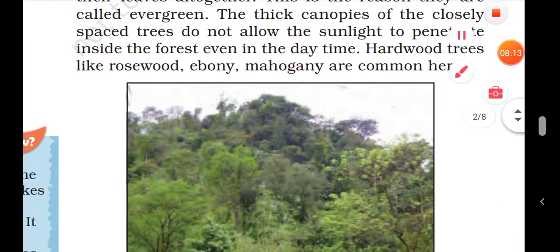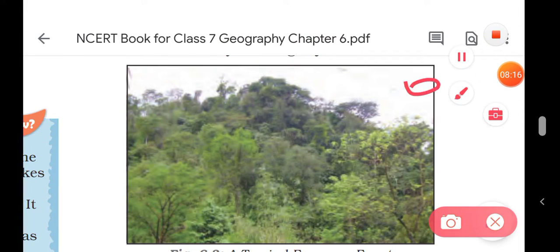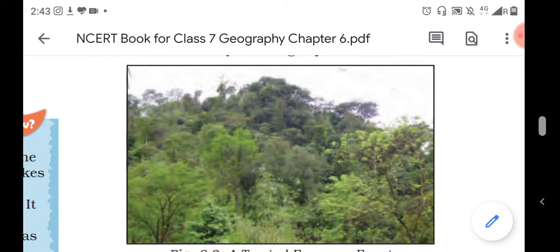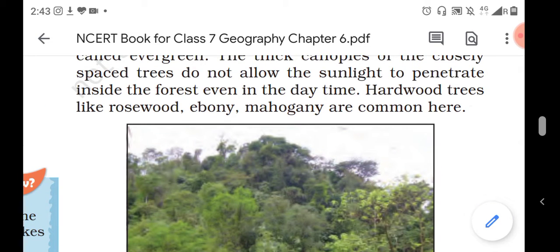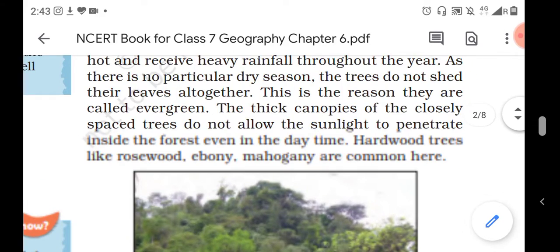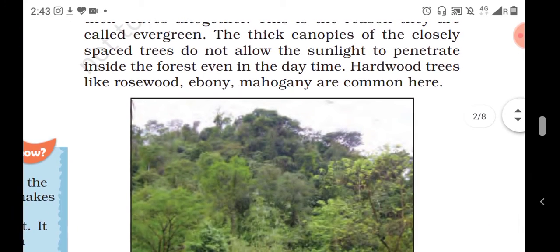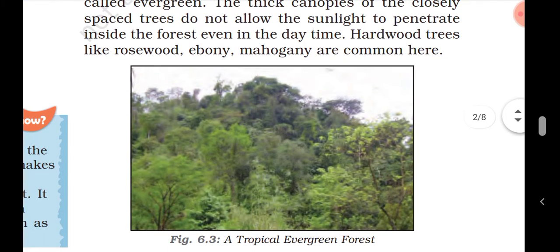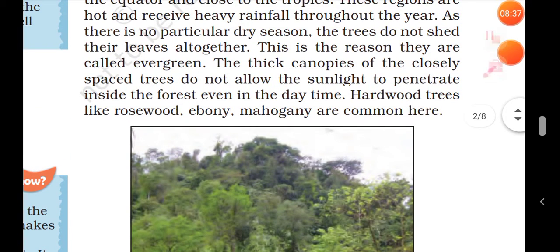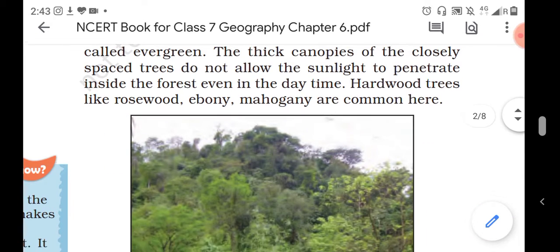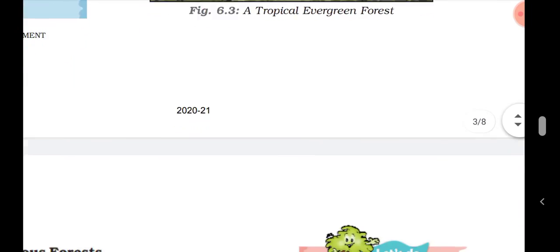During the daytime also the sunlight does not enter these forests, and it feels like night in these forests even during the day. Hardwood trees like rosewood, ebony, and mahogany are common here. These trees grow in this tropical evergreen forest.